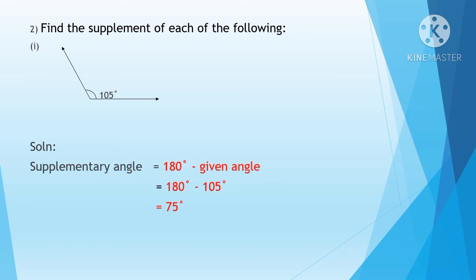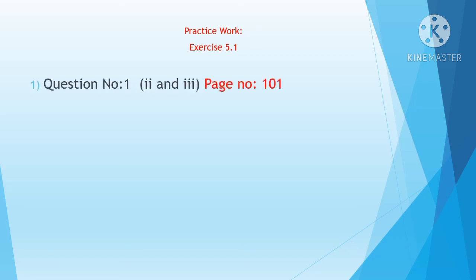Based on these two problems, there is some homework problem. Okay, so practice work. Exercise 5.1, you can mark it down. Exercise 5.1, page number 101, question number 1, second part and third part. First part I have done here. Then page number 102, question number 2, there also second part and third part, because first part I have done here, supplementary angle. Okay, the same way you want to do.